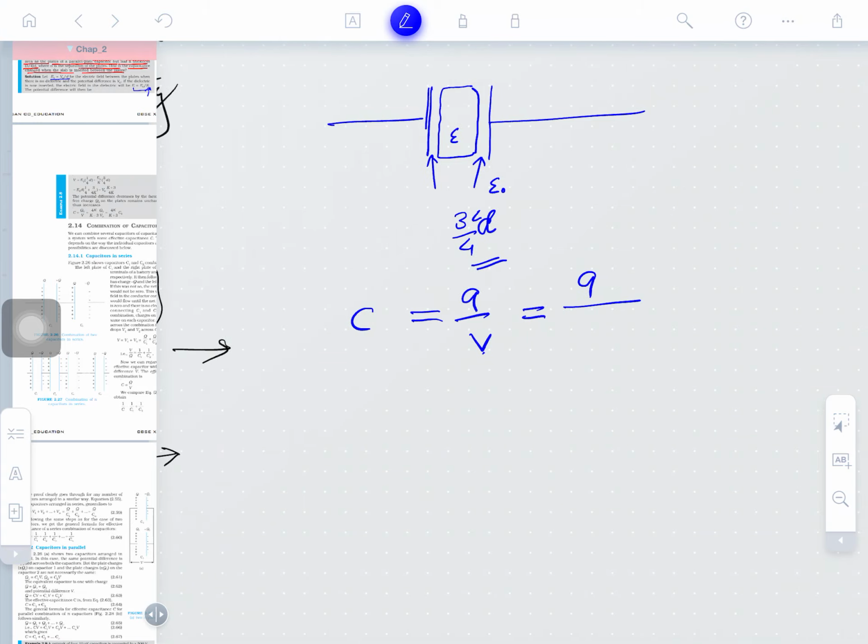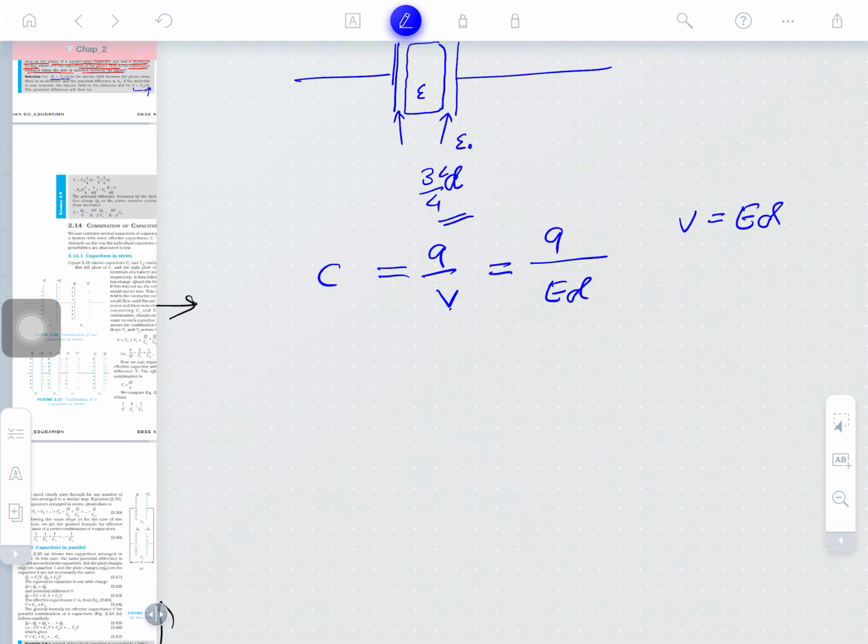The potential is written as V equal to electric field into d, this is the formula we have studied. So V is E d.